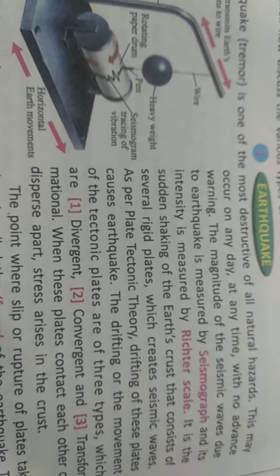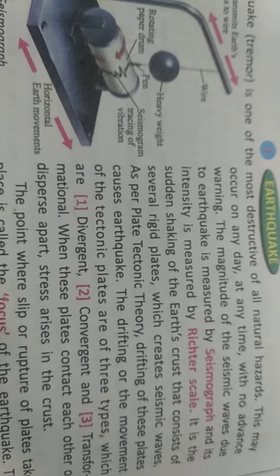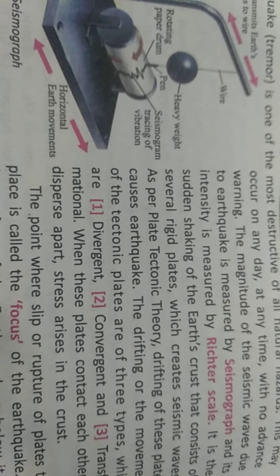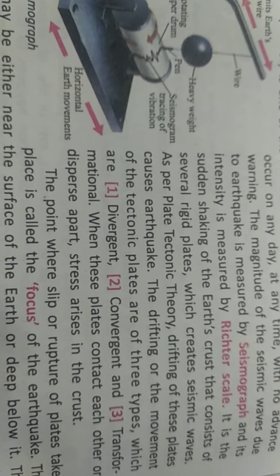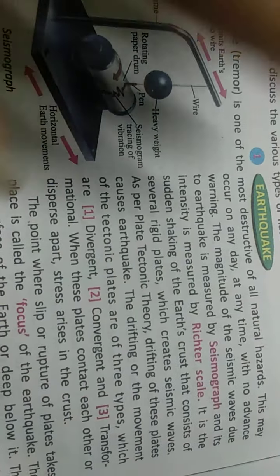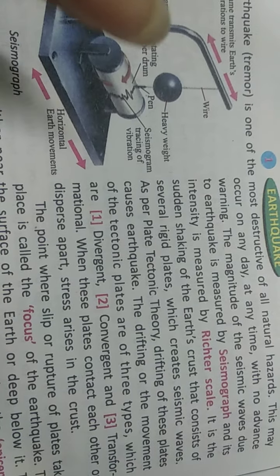The magnitude of the seismic waves due to an earthquake is measured by a seismograph, and its intensity is measured with a Richter scale. There is a sudden shaking of the earth's crust, which consists of several rigid plates. That means there are different plates which make up this earth. If either of the plates moves out, then an earthquake happens.